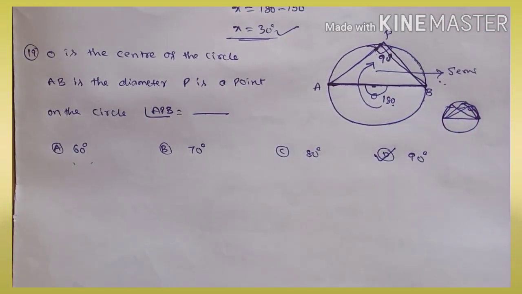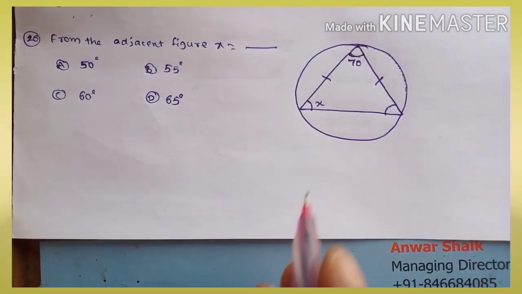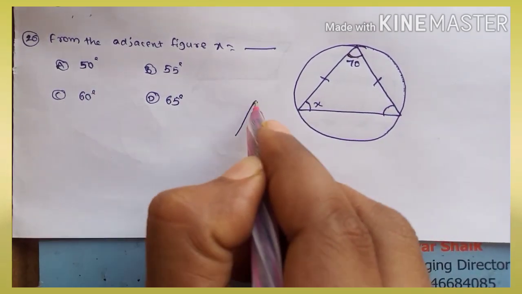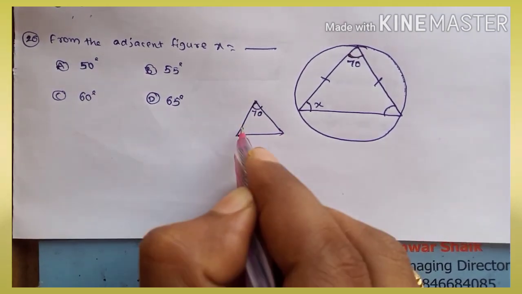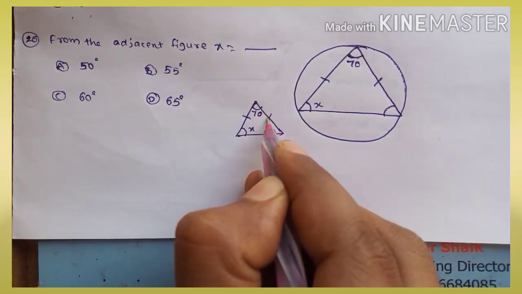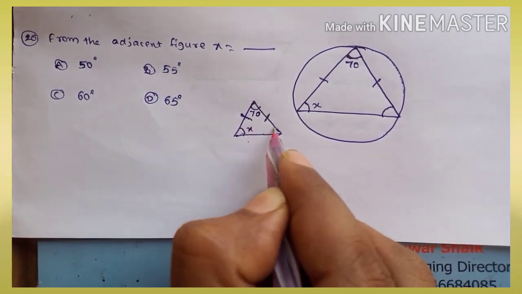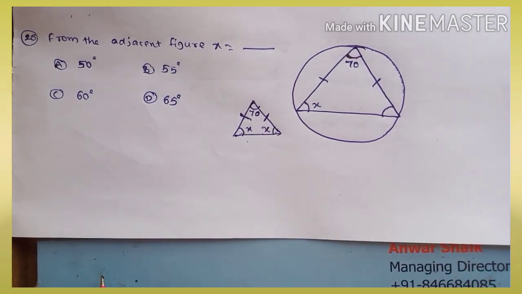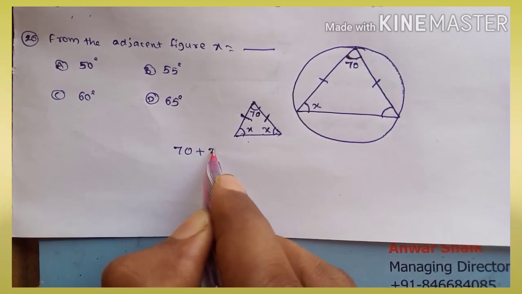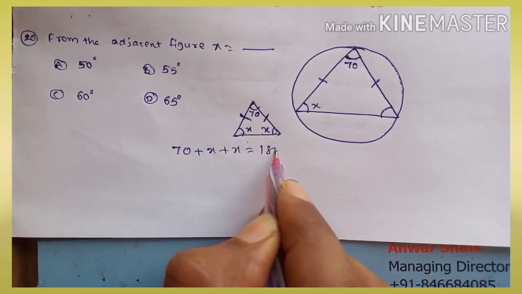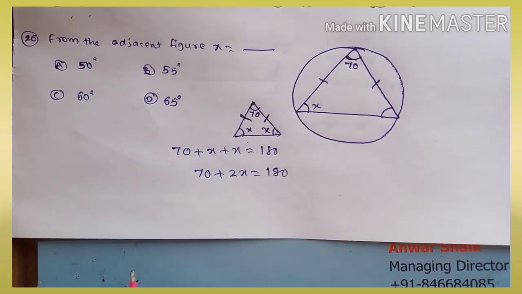Okay, next one. From the adjacent figure, find the value of x. Here we have to consider only the triangle. In this triangle, here the angle is equal to 70. Here the angle is equal to x. These two sides are equal, so the angles will also be equal. Two sides are equal, so opposite angles are equal. So this also becomes x. Right, now the sum of three angles of a triangle is equal to 180. 70 plus x plus x, 70 plus 2x is equal to 180.